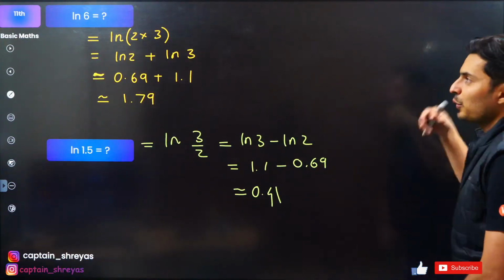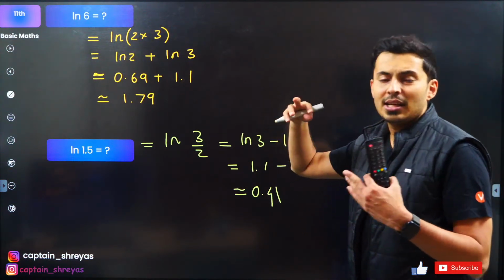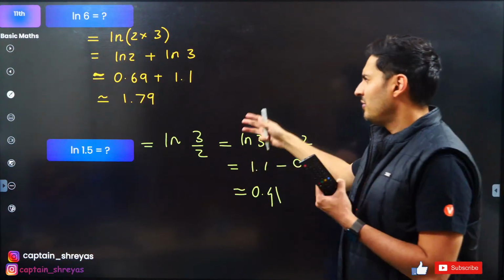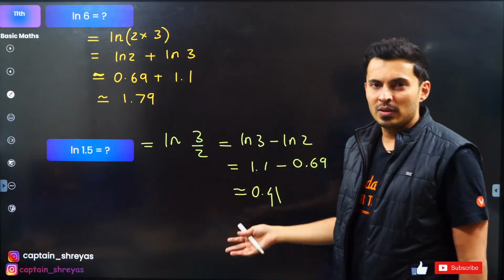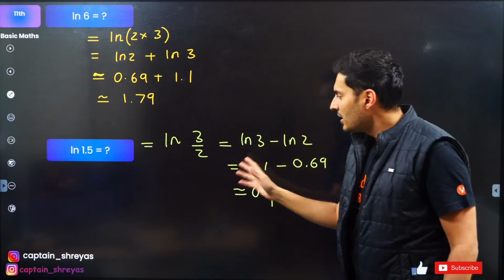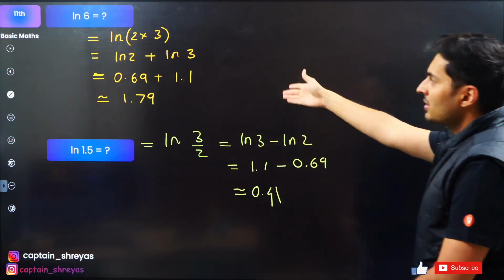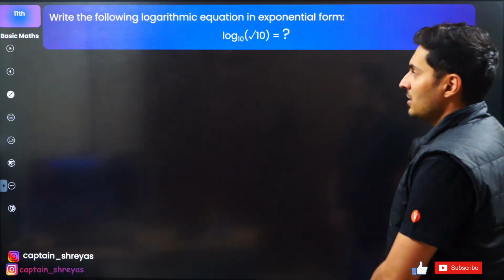Very good. So this is how you find logarithms. Especially in chemistry, it will be very useful. In physics, not so much. Sometimes you are asked to find these values, very rarely, but if it is asked, it will be very useful for you. This is especially used in your pH calculations and all of that.